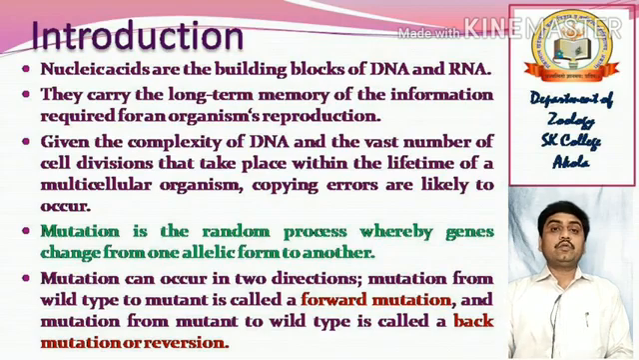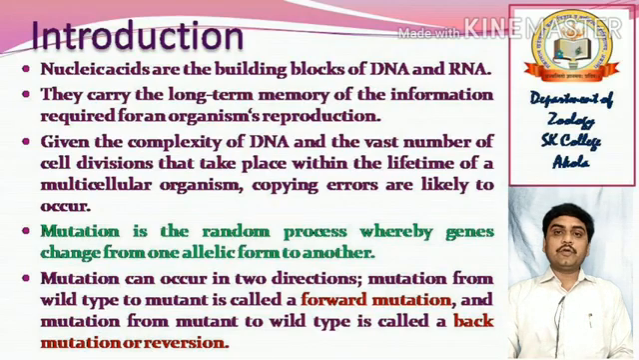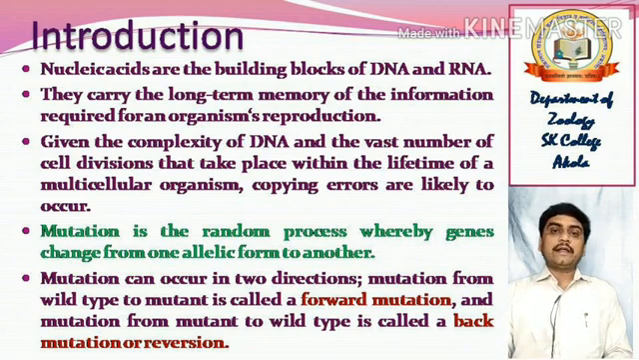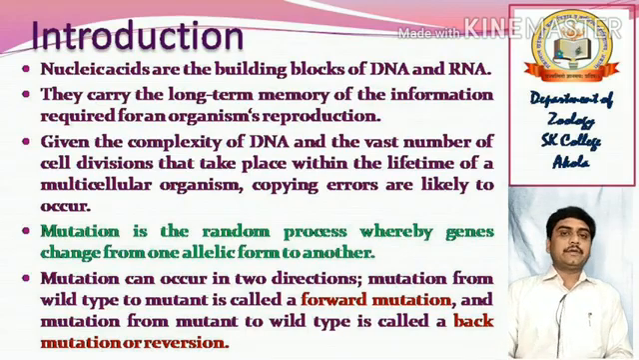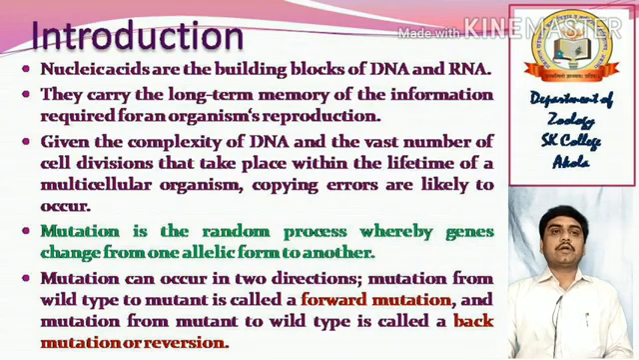Mutation can occur in two directions. Mutation from wild type to mutant is called a forward mutation, and mutation from mutant to wild type is called a back mutation or a reversion type of mutation.